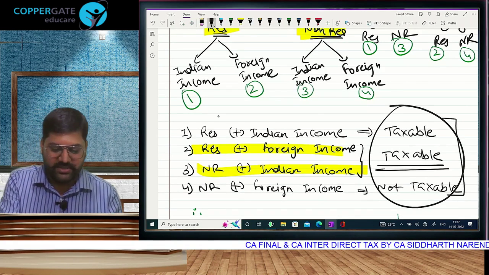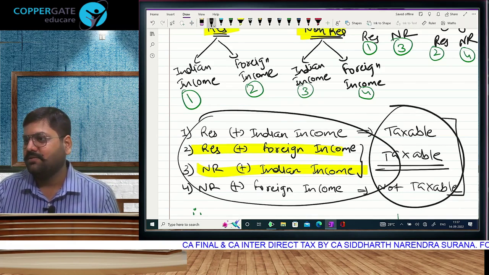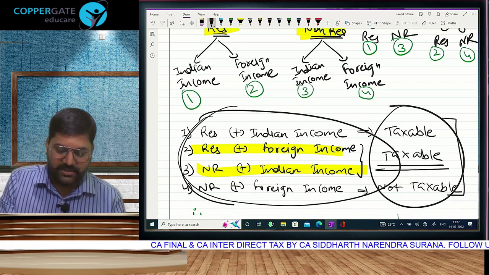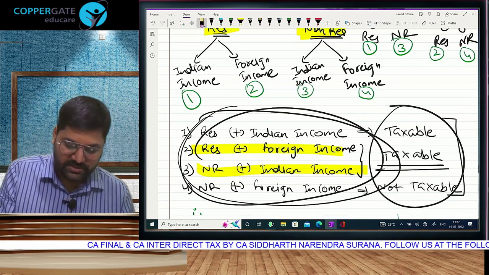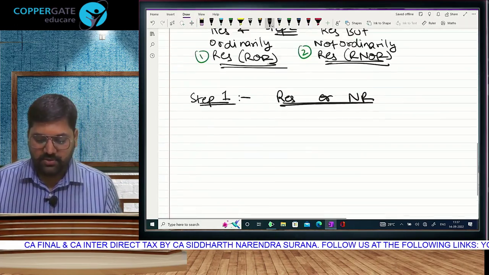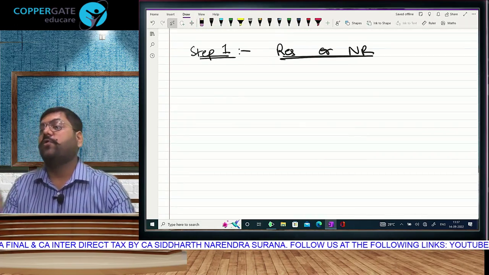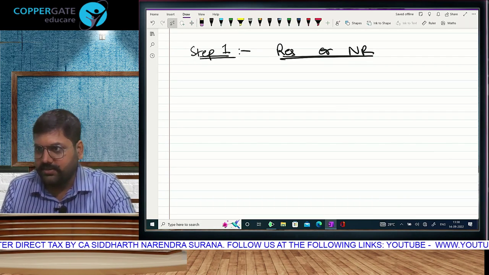See, any student who understands this now, chapter 2 is over. Let's go to the third chapter. Understanding all this is your chapter number 2. Have you understood this? Friends, so in step 1 we are deciding for individual assessees whether you are resident or non-resident. Okay.